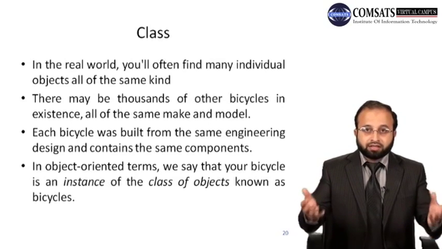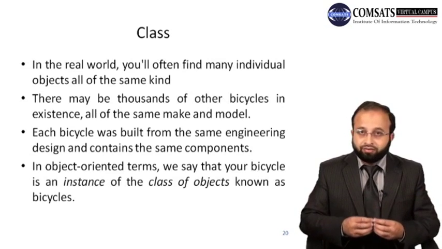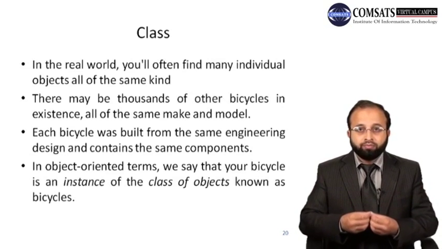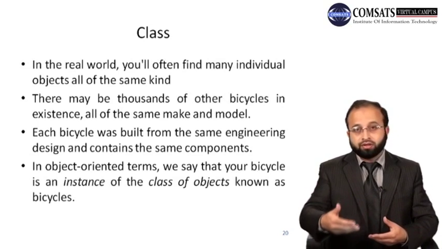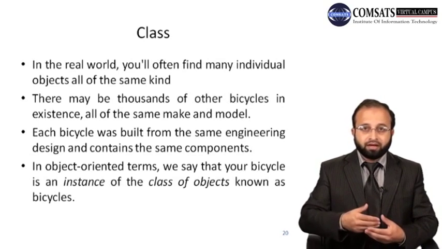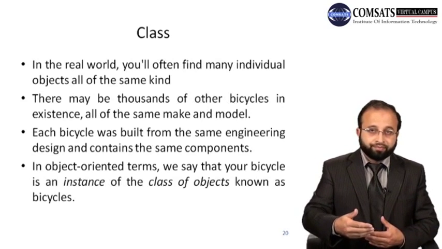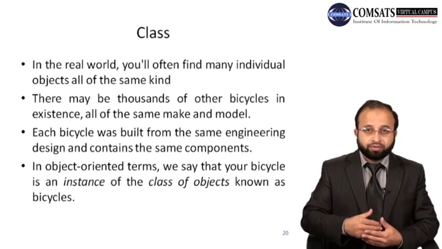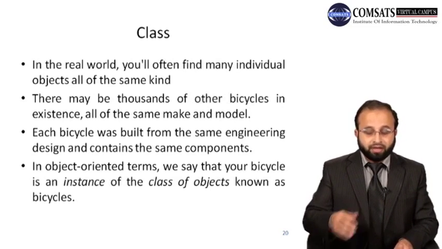So there is a class car that basically gives the engineering drawing of how to build a car, and that is on paper or on the computer. When you build a car, like my car is built using that engineering design, my car is an object of the car class. Your car is also an object of the car class.